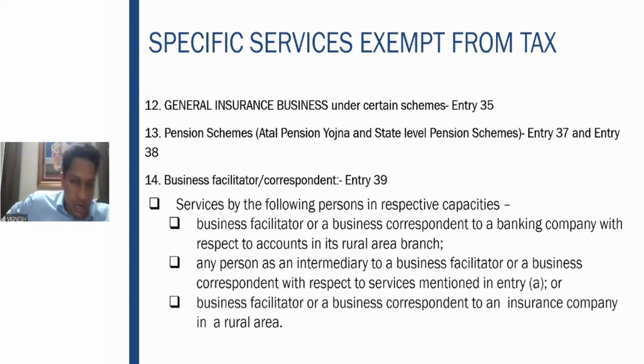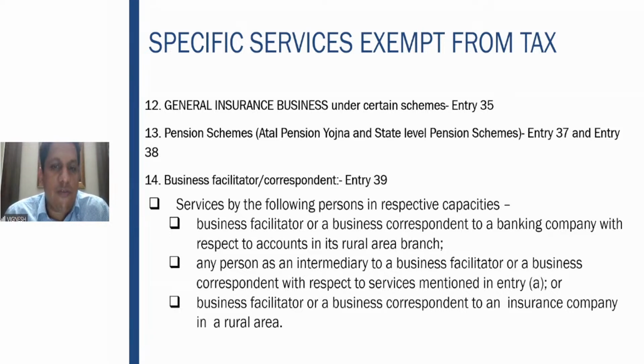Then the next important one is entry 39, which talks about business facilitator or correspondent. In rural areas, branches have to be set up for the customers. The business facilitator meets prospective customers and encourages them to open accounts in the rural branch.